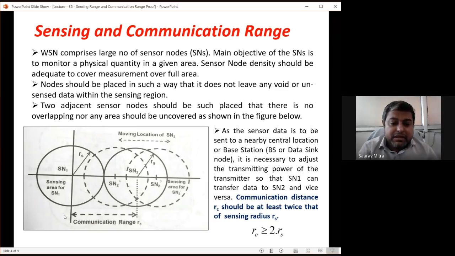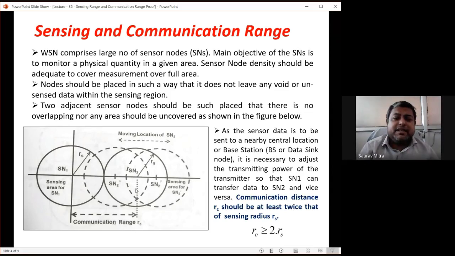So this distance between the two bases is called the communication distance RC, and you can find that this distance is RS and this distance is also RS. So from here we find that the communication distance RC is at least equal to twice RS. Whatever is proved here, the communication distance RC should be at least twice the sensing radius RS. This comes from this diagram only.